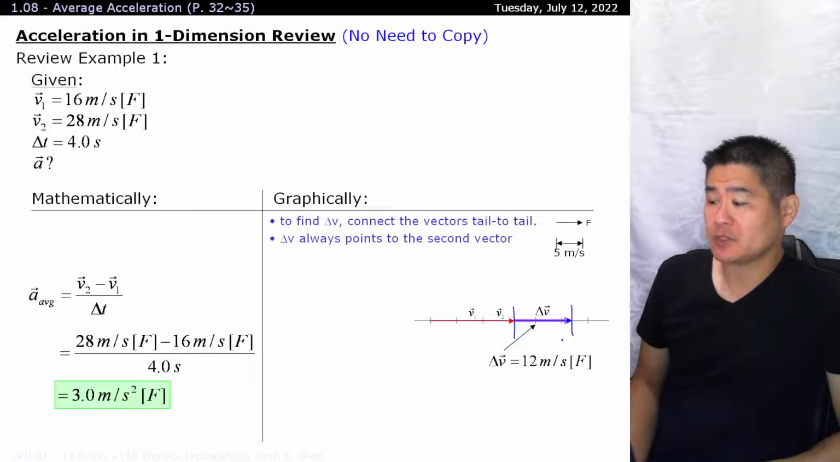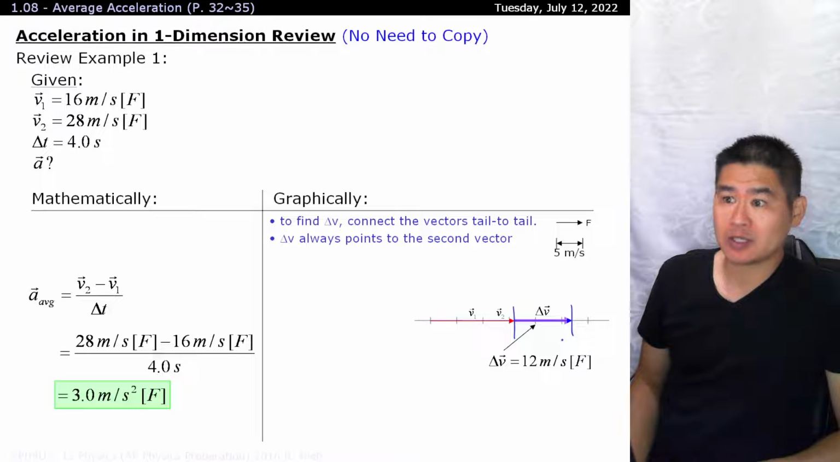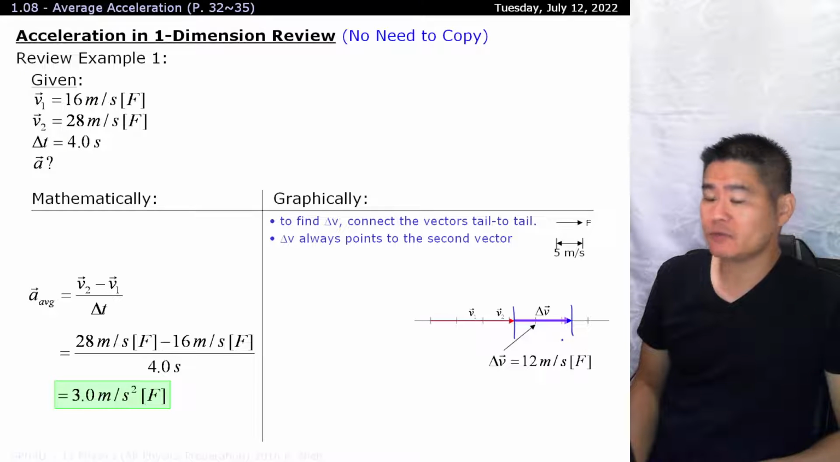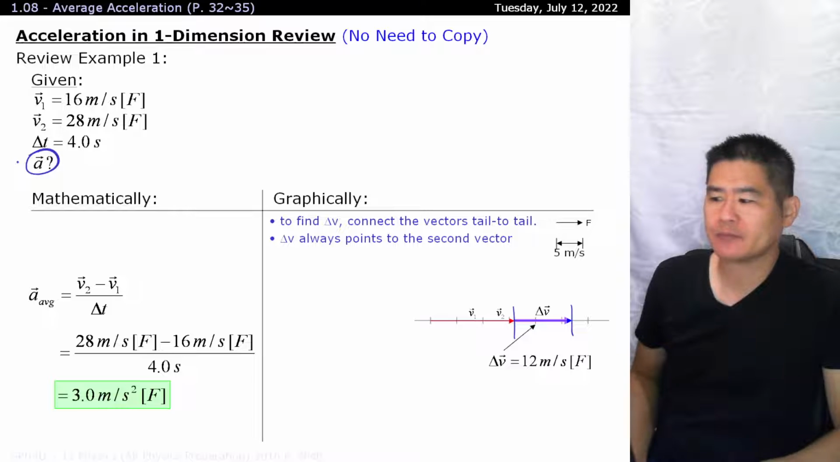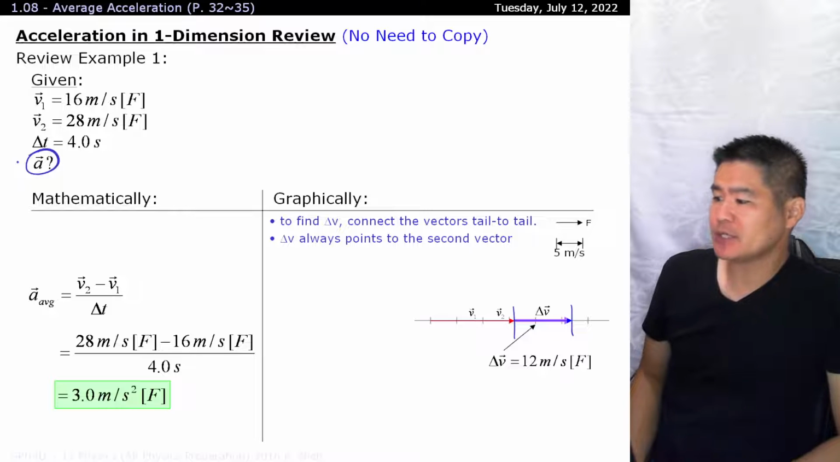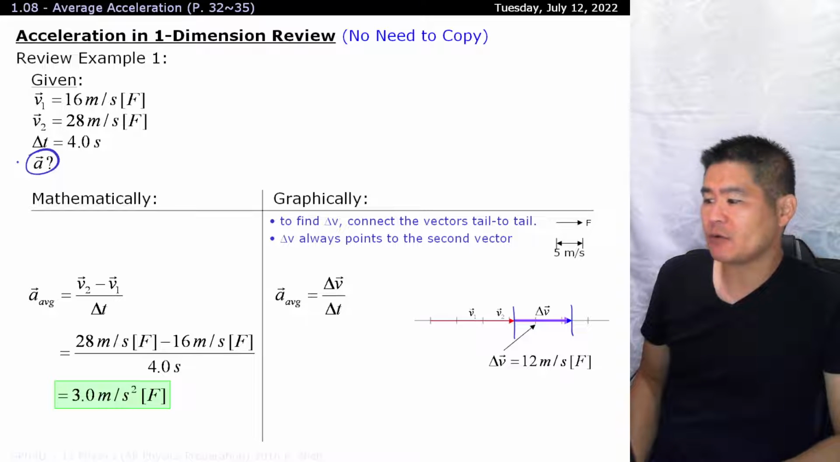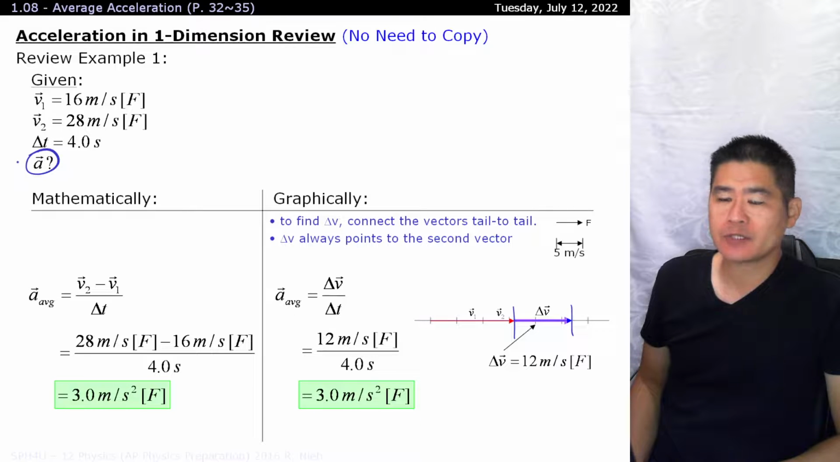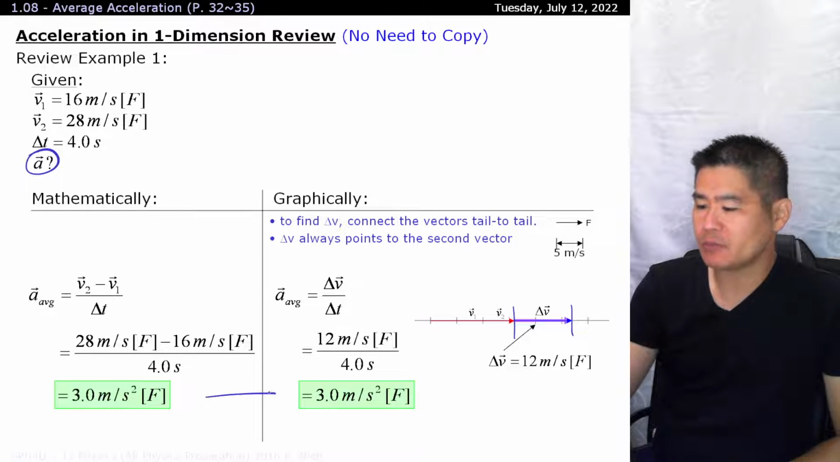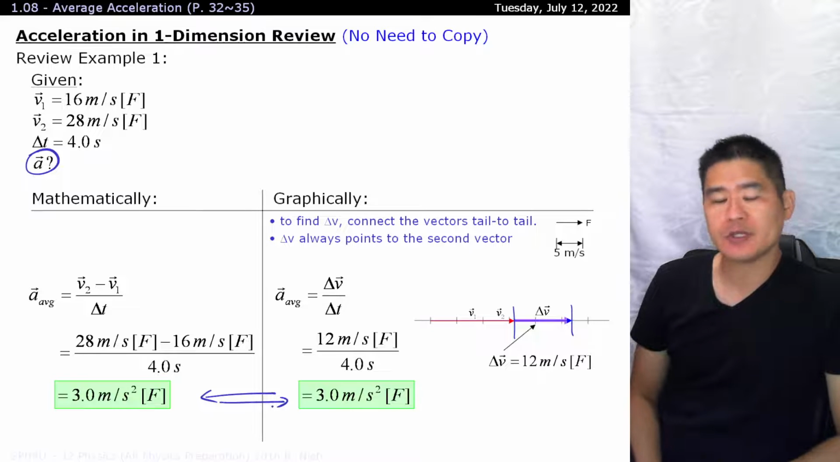A lot of us end up stopping here and getting the wrong answer because we're not looking for the change in velocity. We're looking for the change in velocity over the change in time. We're trying to look for the acceleration. So we need to take this delta v now and divide it by our 4 seconds. Once we go through that, then we'll get the proper rate of acceleration. So whether you approach this mathematically or graphically, you should arrive at the same answer.